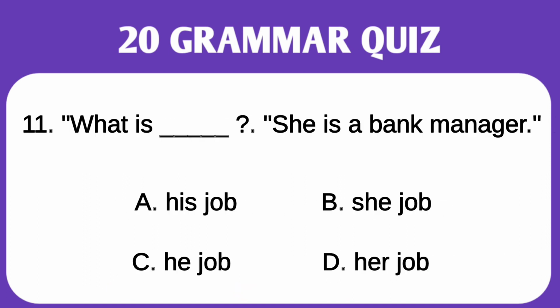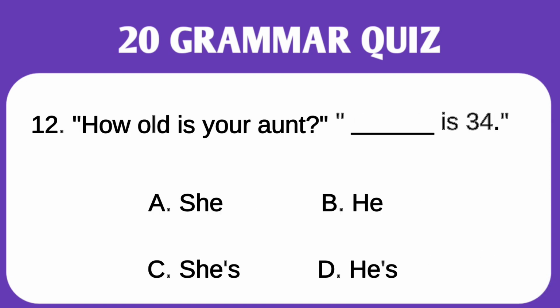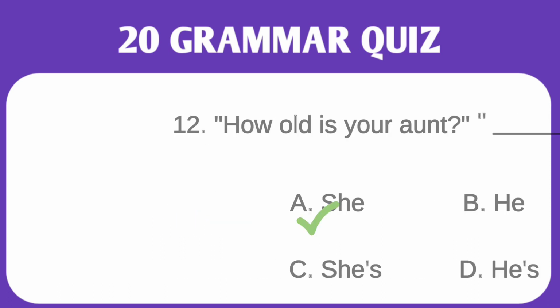Next question. What is dash? She is a bank manager. What is her job? She is a bank manager. How old is your aunt? Dash is 34. How old is your aunt? Option number A, C. She is 34.